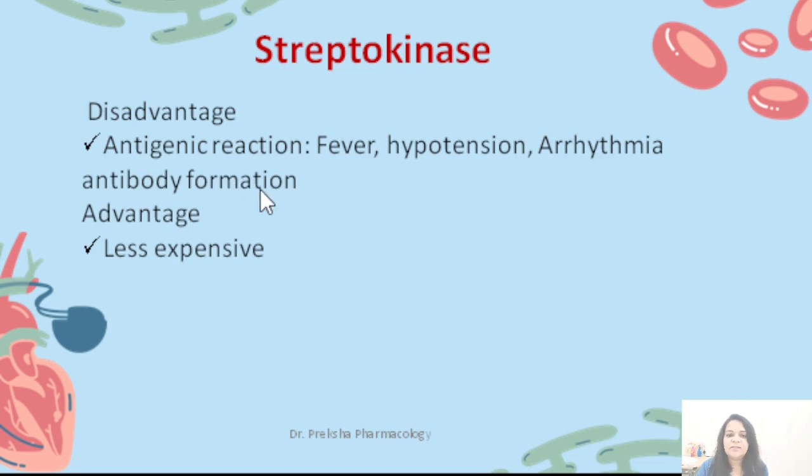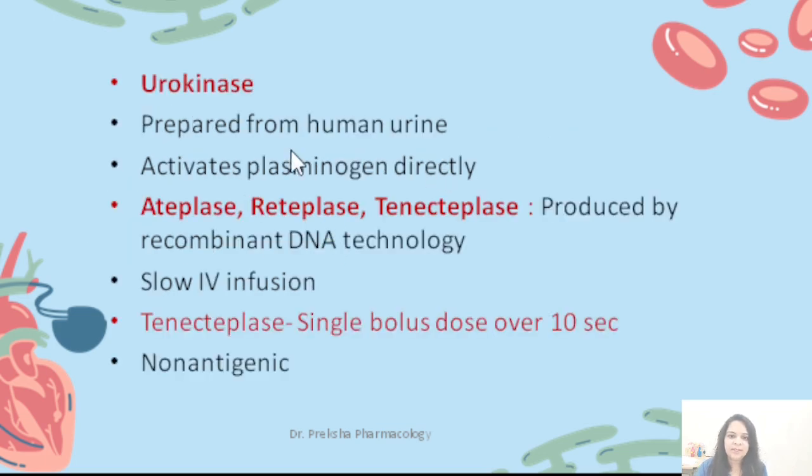Streptokinase causes antigen-antibody formation, and it can also result in fever, hypotension, arrhythmia. So that is the biggest disadvantage of streptokinase, and the advantage is that it is less expensive. Due to better availability of other drugs, streptokinase is nowadays not preferred. Now coming to urokinase. Urokinase is prepared from human urine and it activates plasminogen directly.